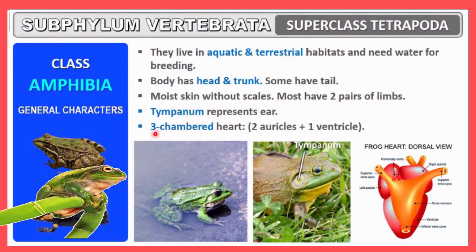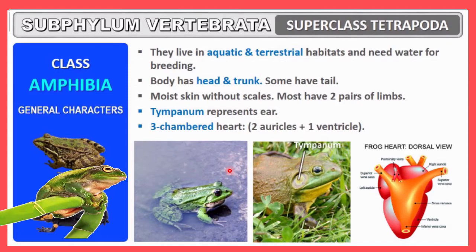The tympanum represents the ear. Here you can see this round, oval-shaped structure is the tympanum, and it represents the ear. A three-chambered heart is a unique feature of this group of animals. Here you will observe a three-chambered heart, though it has a complete digestive system. The cardiac system is of closed type, and that's why a three-chambered heart is there. The three-chambered heart contains two auricles and one ventricle.